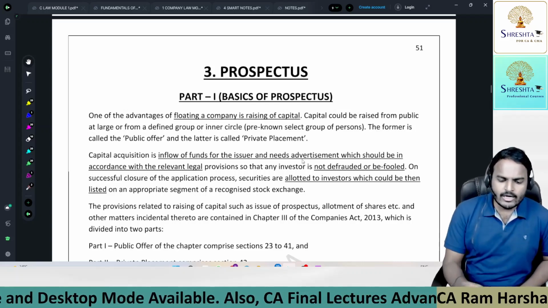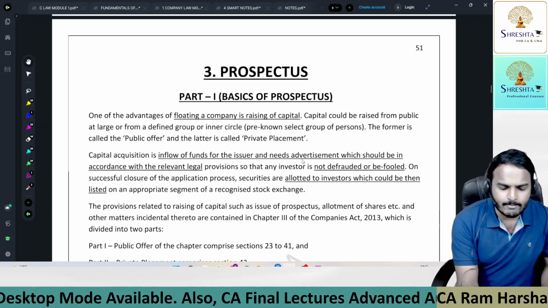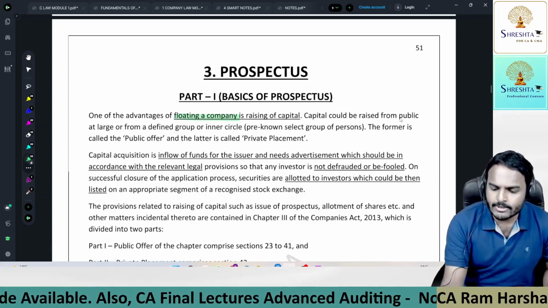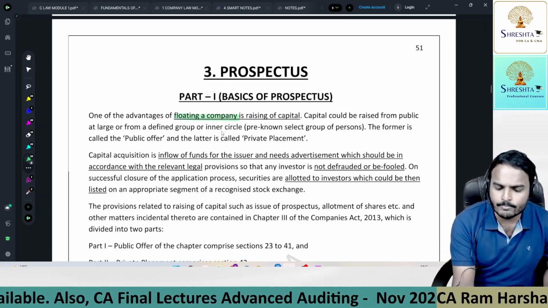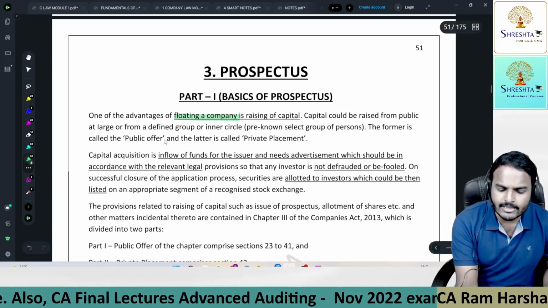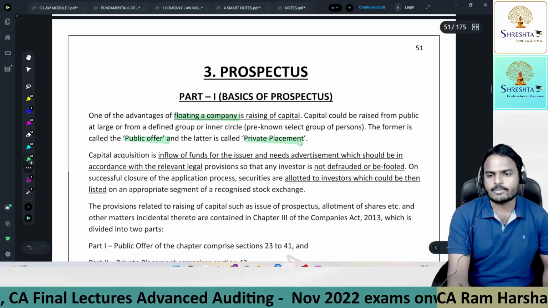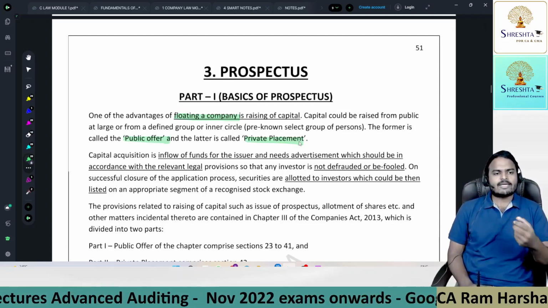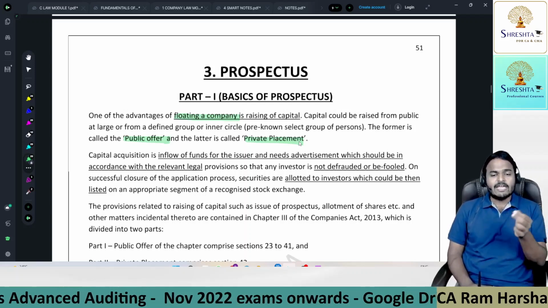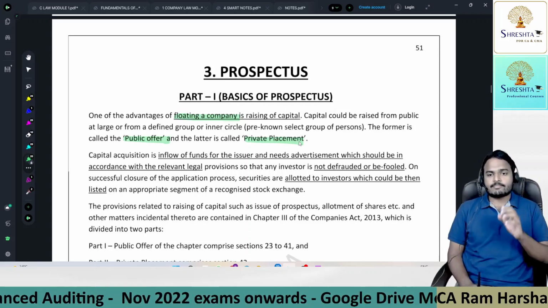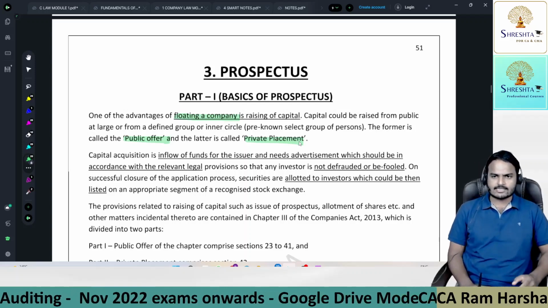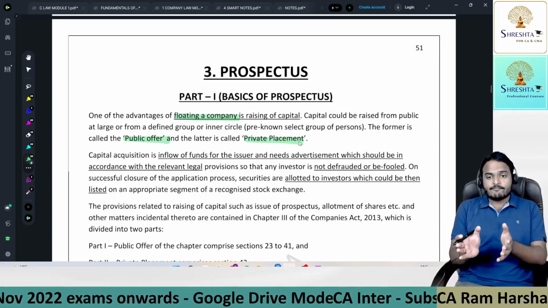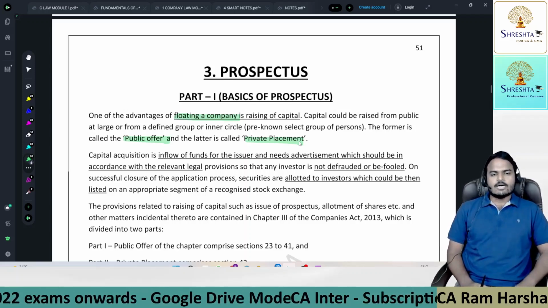One of the advantages of floating a company is raising capital. Capital can be raised from the public at large or from a defined group or inner circle. The former is called public offer and the latter we call private placement. There is a difference between both. When I'm going to the public at large, it's a general offer. Any person from the public can subscribe, can make an application for my securities. General offer prospectus. Or I'll go with specified, identified persons, up to some 200.